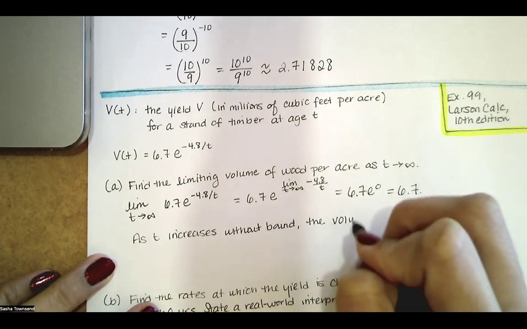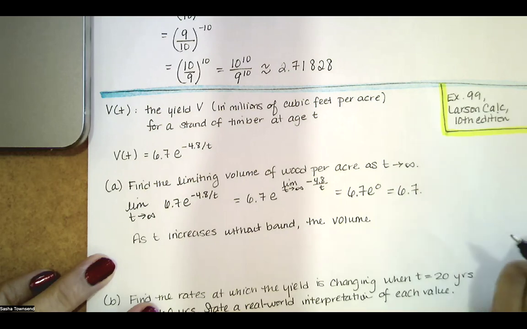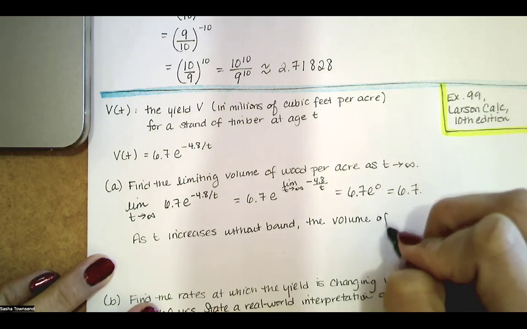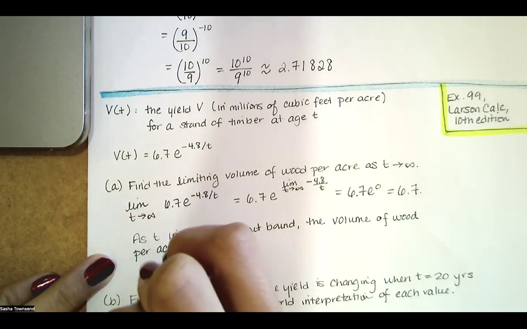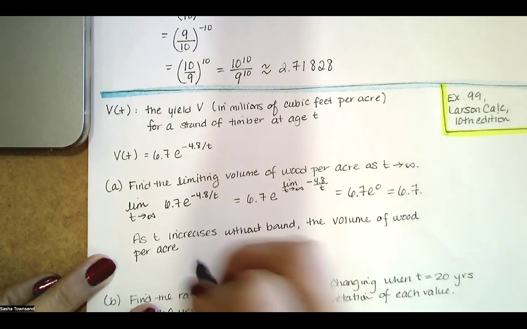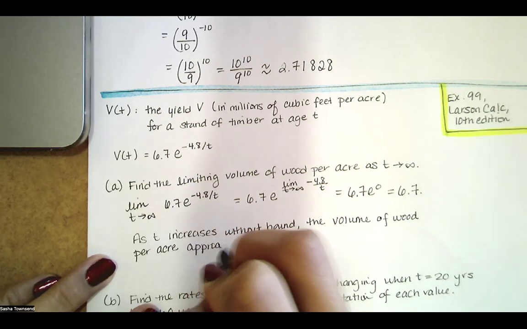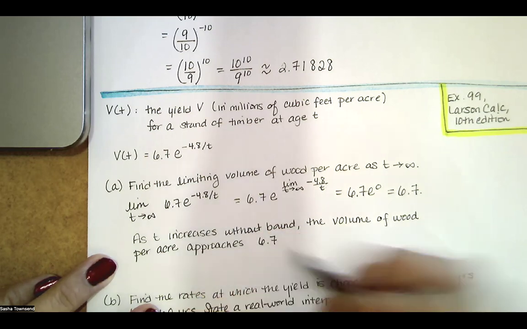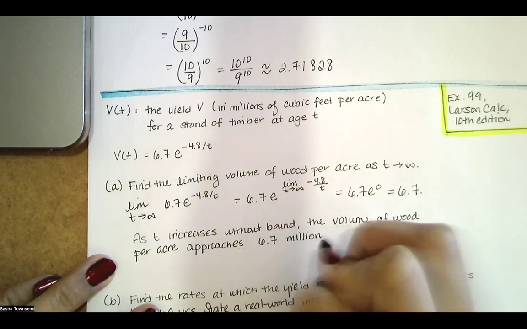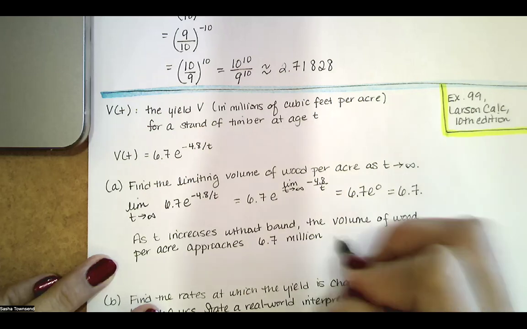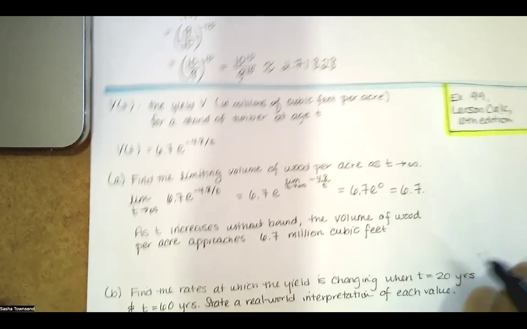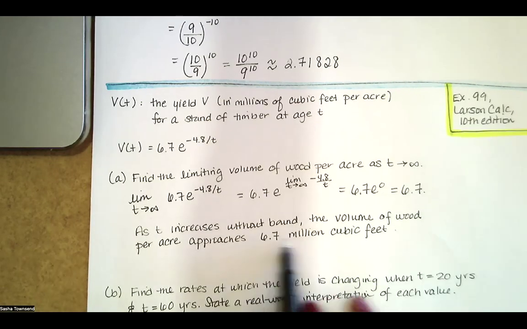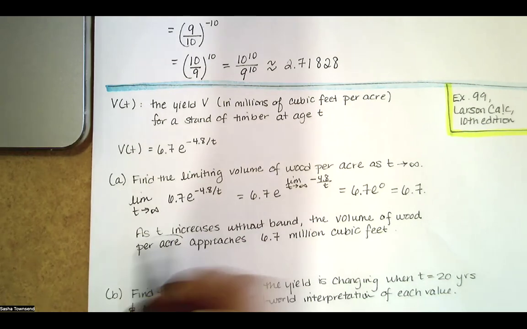The volume of wood per acre approaches 6.7 million cubic feet. Or we could say the volume approaches 6.7 million cubic feet per acre. Maybe this per acre should be over here instead.